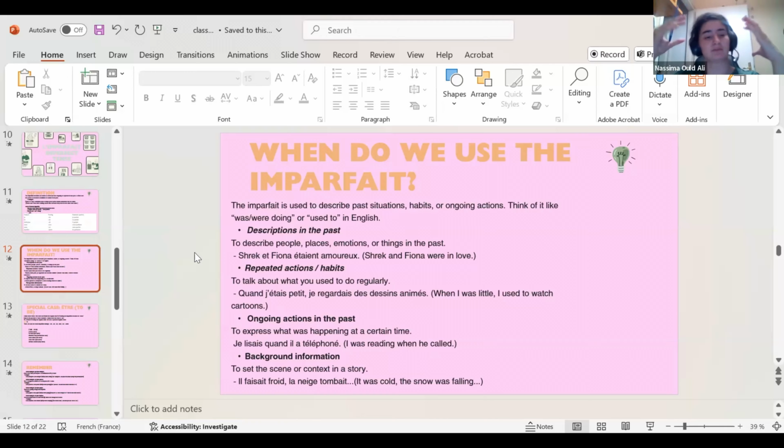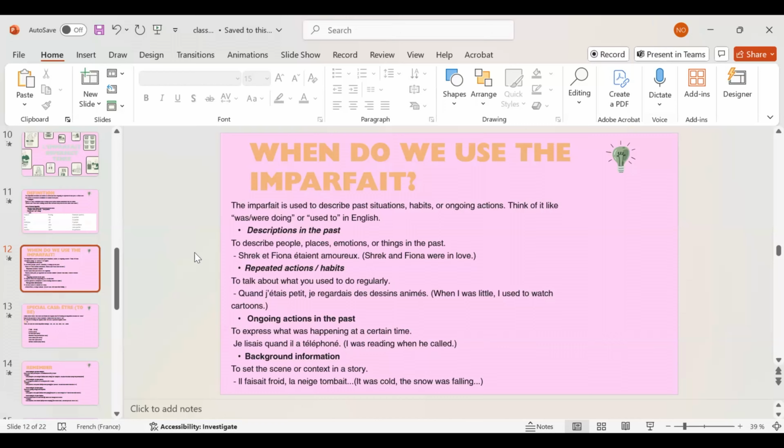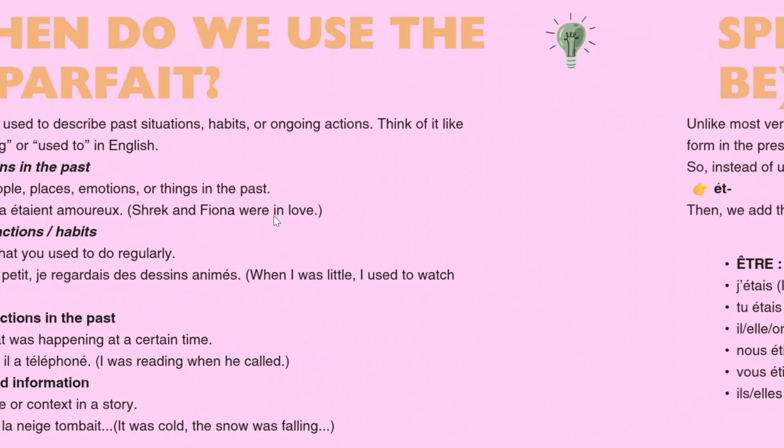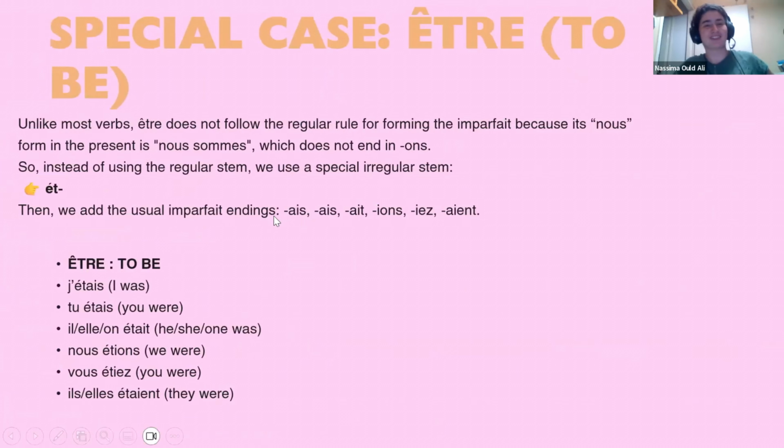L'imparfait is, how can I say, the romantic past tense. Got it. Beautiful sentence. That was good. Thank you. Of course, it's French.